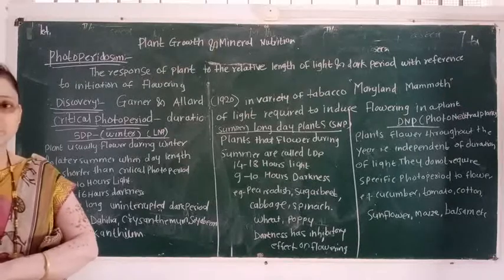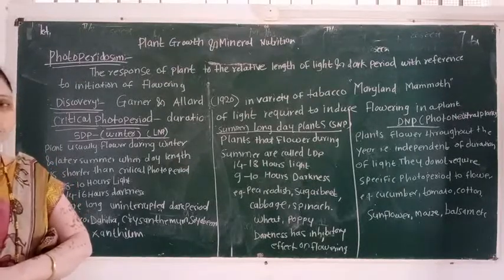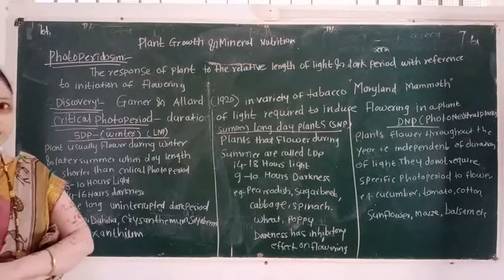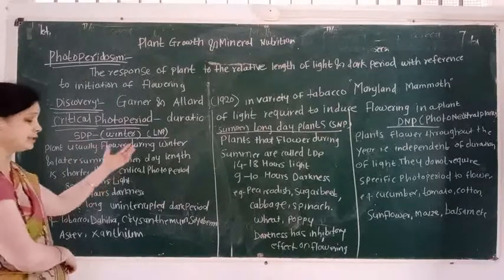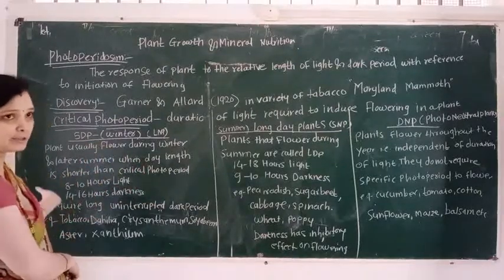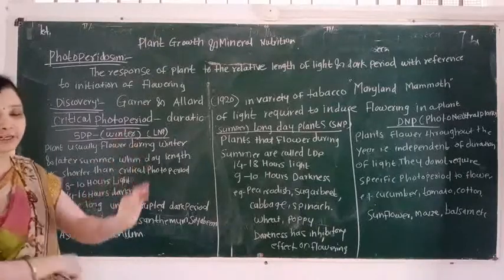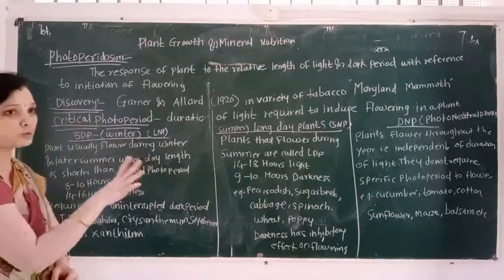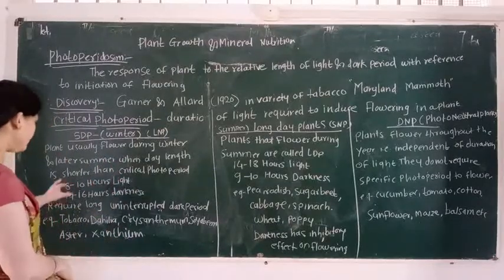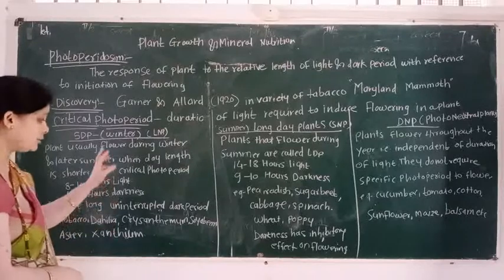Short day plants are also known as long night plants, or they are called winter plants, because they induce flowering during the winter season or late summer season when day length is shorter than the critical photoperiod, that is, they require a long uninterrupted dark period.